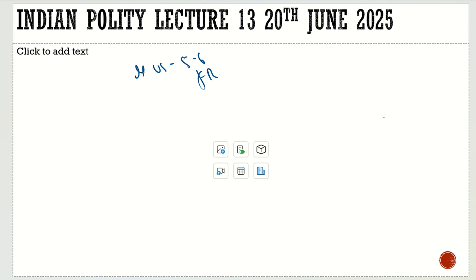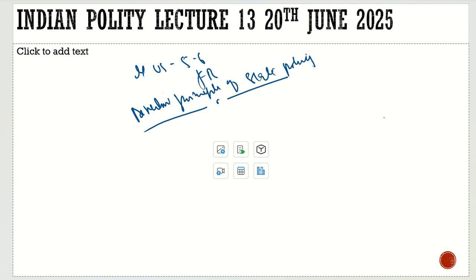Now from today we are going to discuss the directive principles of state policy. So what is this directive principle of state policy? We often have a misunderstanding over it. Are they rights? Are they duties? What are these? Who has to implement these directive principles? Are they enforceable? If they are violated, do we need to go to the court? So all these things we would cover here. We'll discuss them one by one.